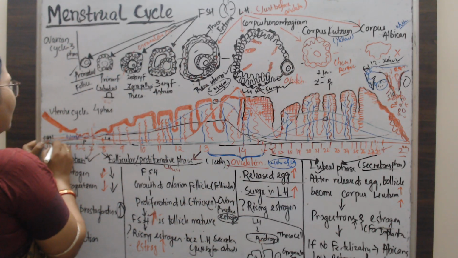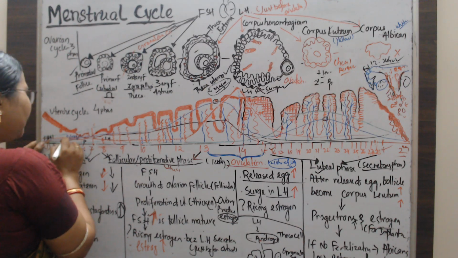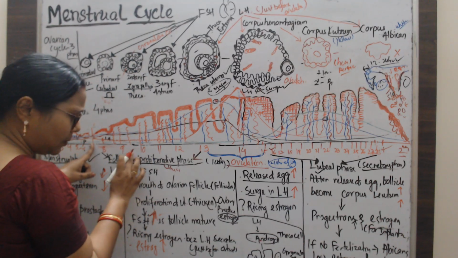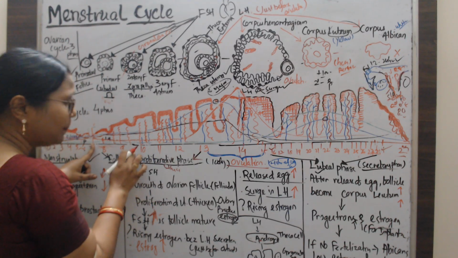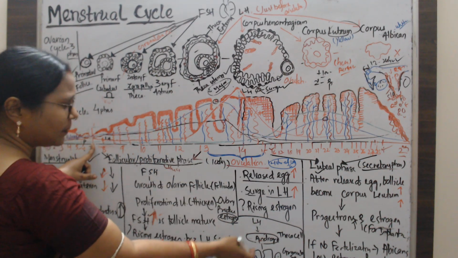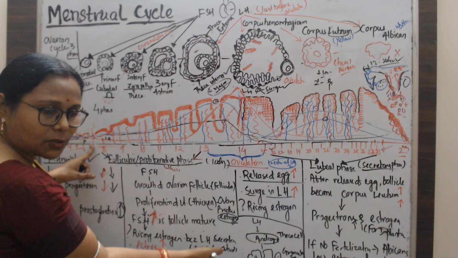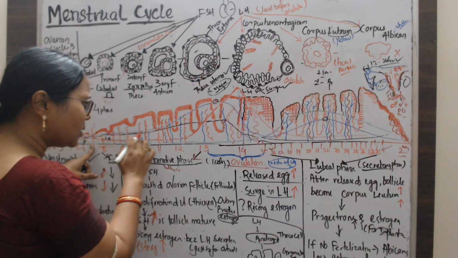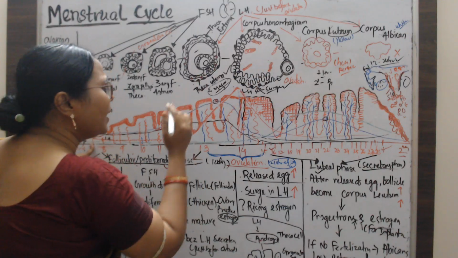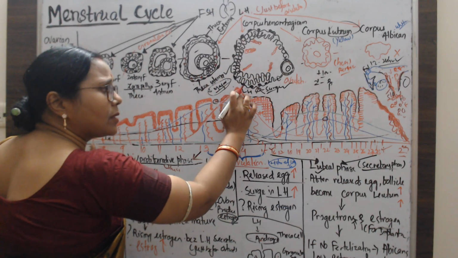Next, we'll discuss the luteinizing hormone. Initially the luteinizing hormone is in a small amount, as the proliferation starts. In the follicular phase, the theca interna of the mature follicle will release estrogen due to the presence of luteinizing hormone receptors. That's why the estrogen will increase, and the estrogen gives feedback to the anterior pituitary, which will then secrete the luteinizing hormone.